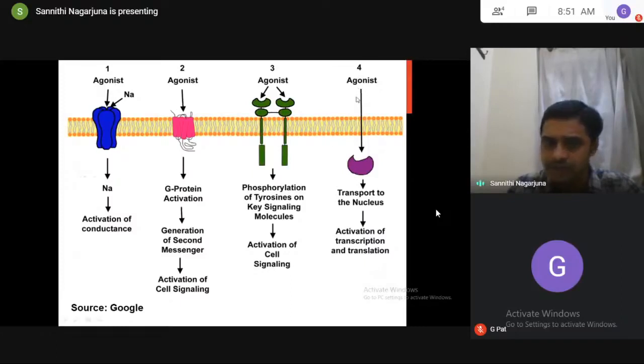The nuclear receptors, see here, these three are located on the cell membrane, across the cell membrane, called transcellular receptors. This receptor is inside the cell, an intracellular receptor, where the agonist binds. As usual, there is change in the nucleus, transcription and translation, which allow the pharmacological actions. So this is a comparison of the 4 types of receptors.